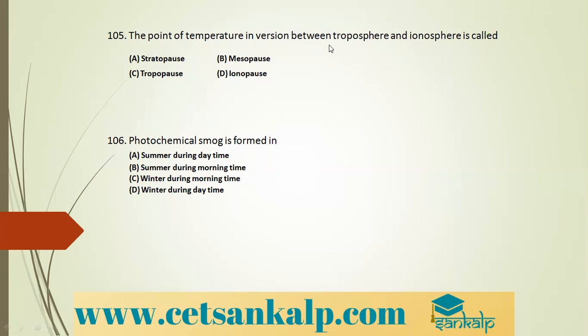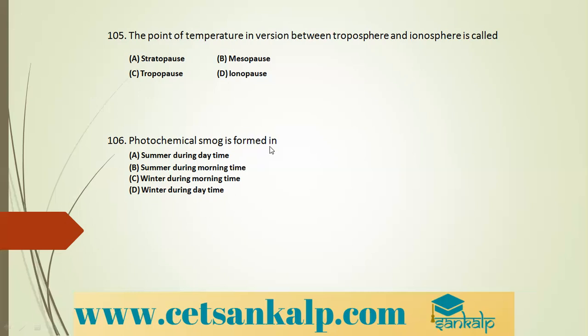It is called tropopause. In the region lower than the tropopause, temperature decreases with increase in altitude, whereas in the region upper to the tropopause, the temperature increases with increase in altitude. Therefore it is called tropopause.